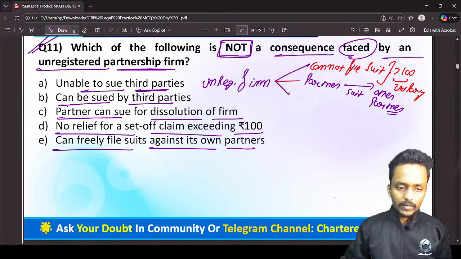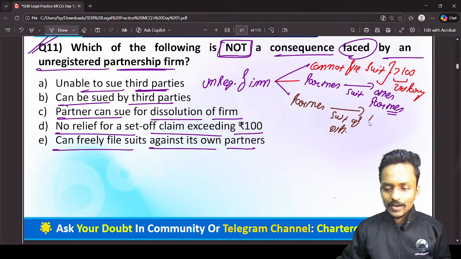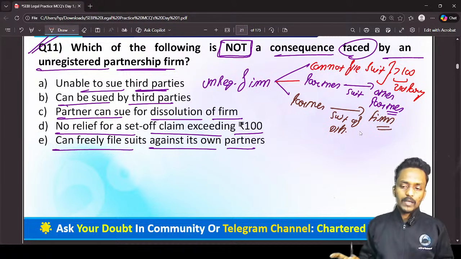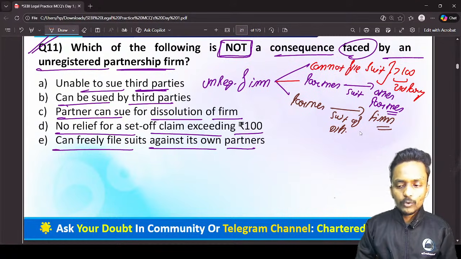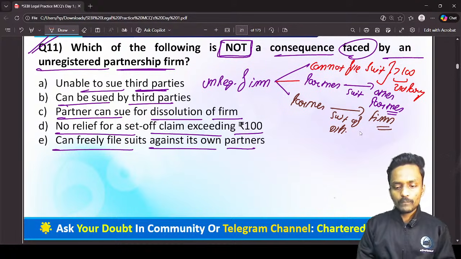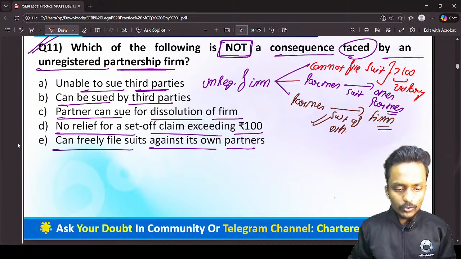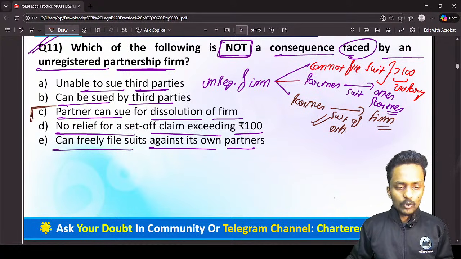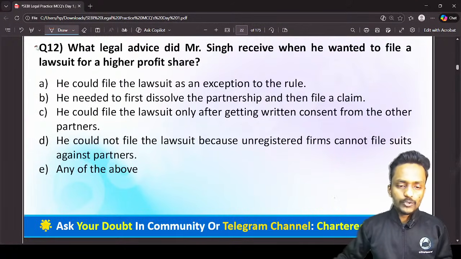The third provision concerns a partner who wants to file a suit for the dissolution of the partnership firm. This is a right given to the partner. Yes, the partner has a right to file a suit for dissolution, but they don't have the power to file a suit against the other partner or against the partnership firm. So these are the limitations, but they do have the right to file a suit for dissolution against the partnership firm. So can I say option C is the correct answer? Yes, of course.